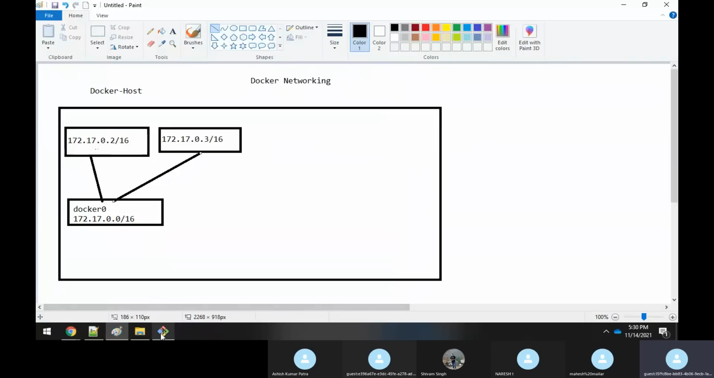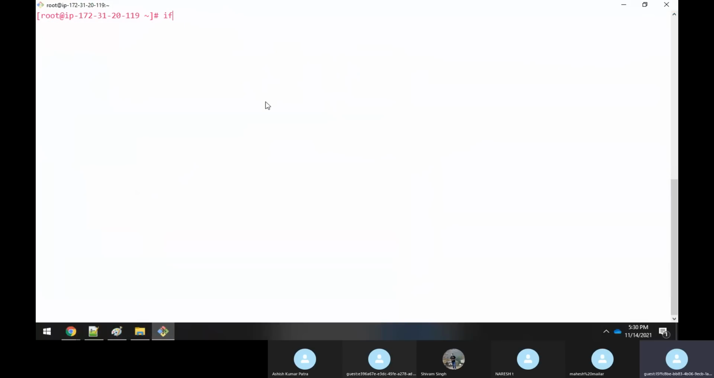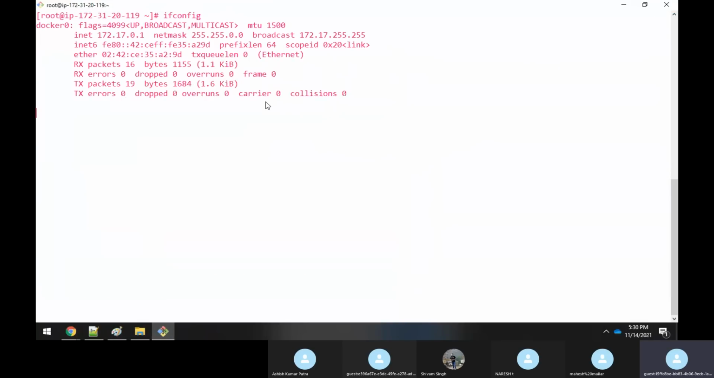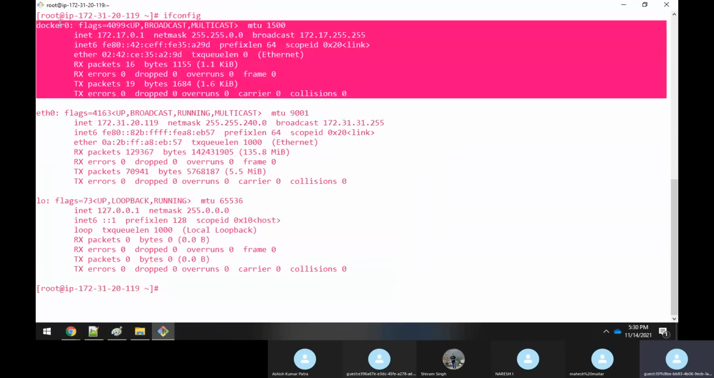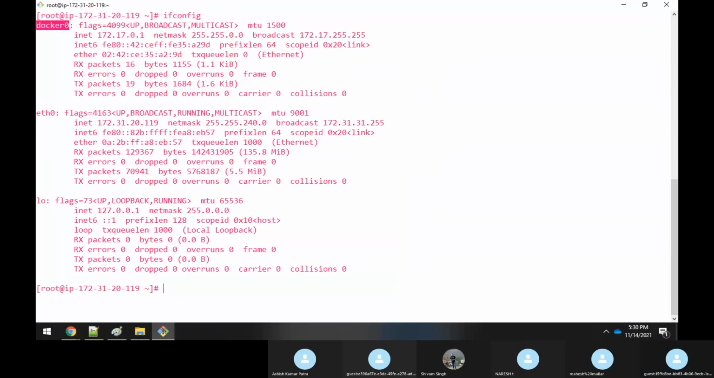Now, if you go to the machine and run ifconfig, you could see that this is one interface provided. Can you see the name is docker0? Correct? docker0. What is the IP address provided?